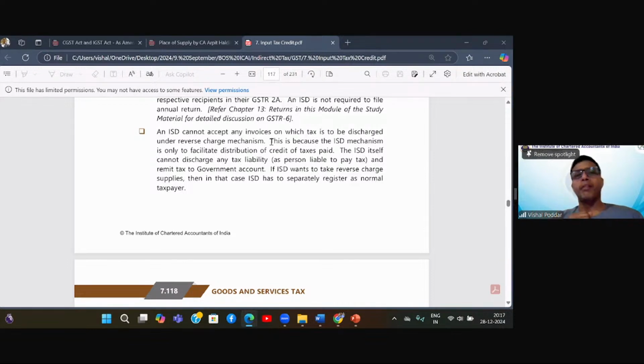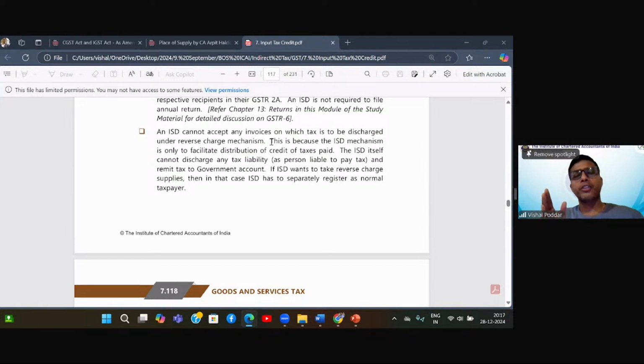So what they have clarified is that the ISD, that is the head office, will take two registrations, one regular, one ISD. Now, whenever any such RCM invoice comes, you will take it in your regular registration. That is, the head office will have two numbers: one is the regular number, one is the ISD number. Head office will take the invoice in the regular registration, pay the tax under RCM, take the credit in the regular registration, and then shift it to the ISD registration.